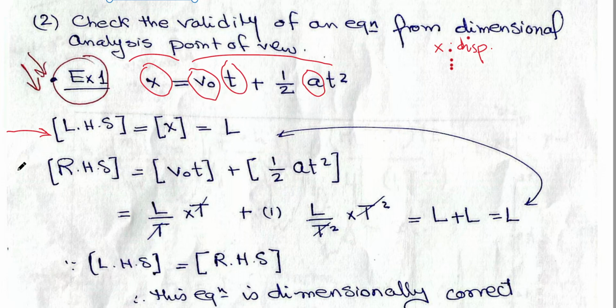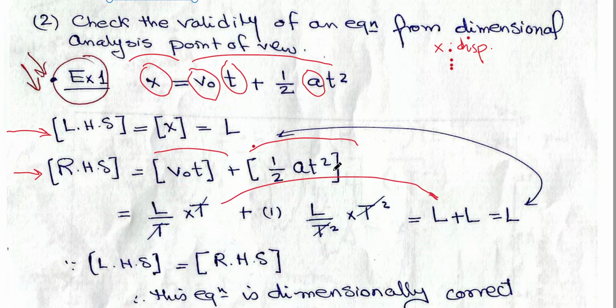So I will get the dimension of the right-hand side by adding the dimension of the first term and the dimension of the second term. For the first term, it's velocity multiplied by time. L over t is the dimensions of velocity, t is the dimensions of time, so all this will be L.